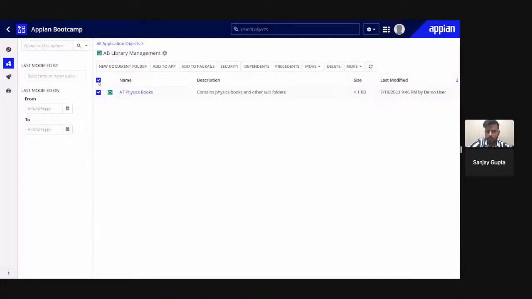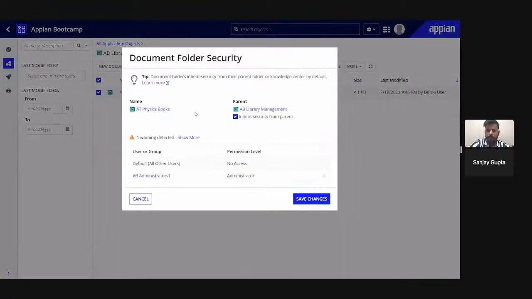Now, similar to a knowledge center, a folder also has security. I can go to security and check. In Appian, a folder always inherits the security from its parent. Its parent is the knowledge center that we created just now, and that knowledge center has the security of administrator. So it automatically inherits the security of that knowledge center. You do not need to configure the security of this folder again.